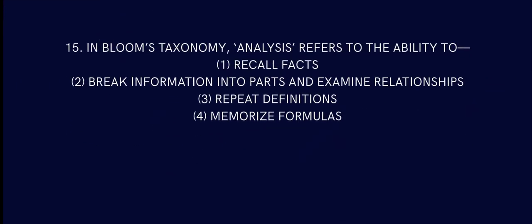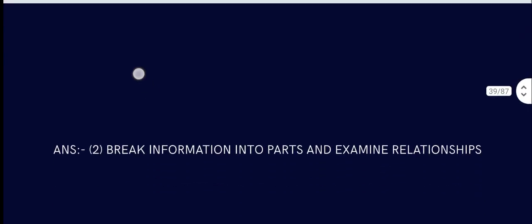Question number 15. In Bloom's taxonomy, analysis refers to the ability to do what? Recall facts, breaking information into parts and examine relationships, or repeat definitions, memorize formulas. You understand that analysis means breaking information into parts and examining relationships. So that is your answer.